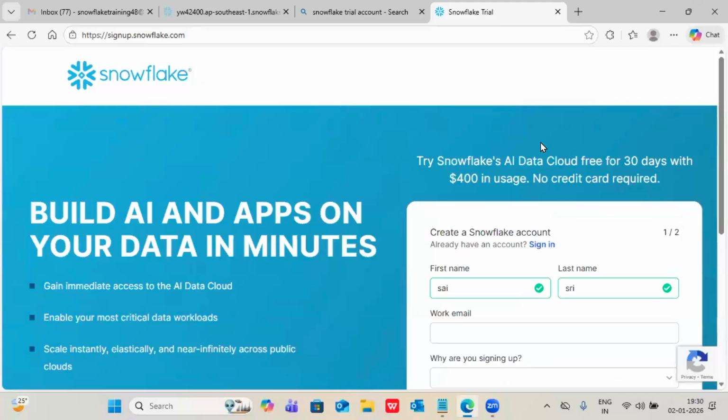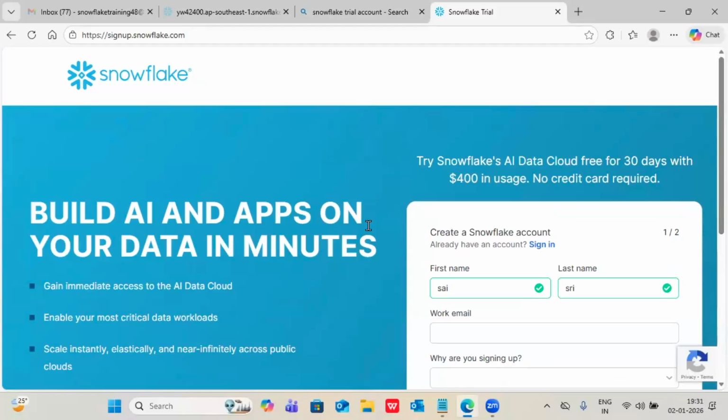So it is expiring in 30 days. Again I have to recreate, yes, it's a free trial account, right? You have to recreate. But the best thing here is one email ID is enough. How many accounts you create, the same email ID will work for multiple account creation. You no need to worry on that part. Whatever mail ID you are using now, the same mail ID you can use for multiple account creation.